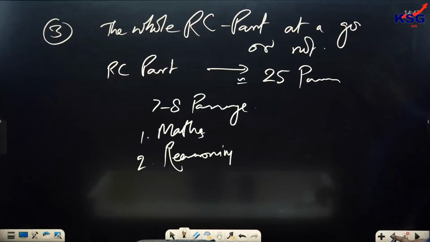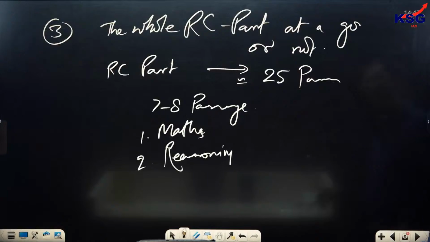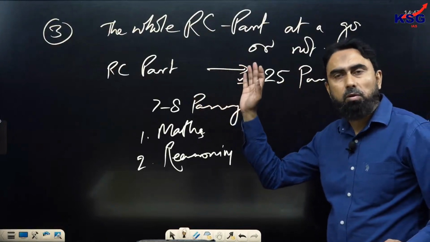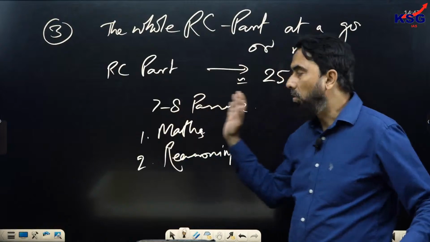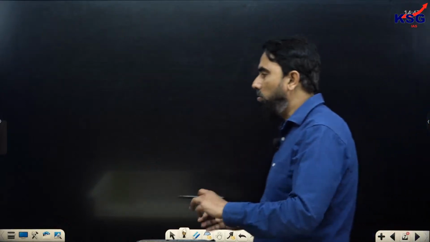So this is the third commonly asked doubt: how much time should be given, how many questions should be attempted, and should the RC section be attempted at one go or in parts? That I have answered: in parts is a better, more effective approach. So this was about the RC.